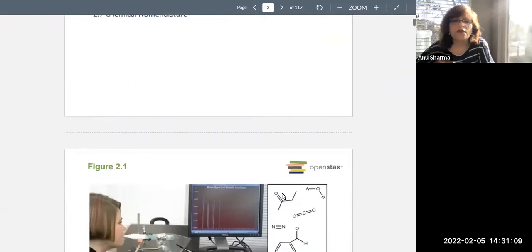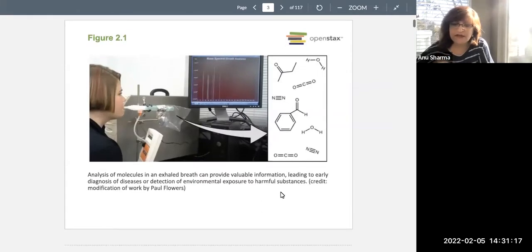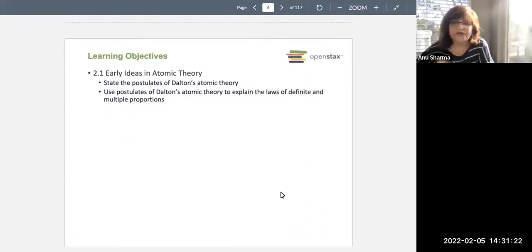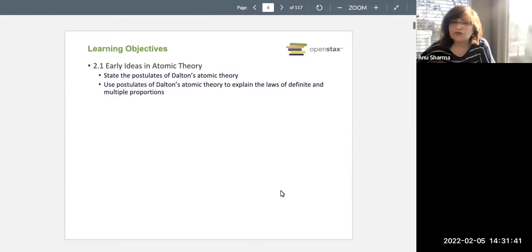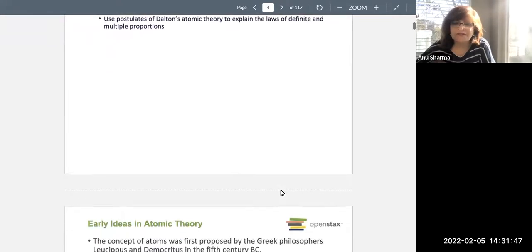Okay, so first of all, as we know, chemistry is the study of matter, and all matter is made up of some kind of particles. So where did this thought evolve, or how did we come to know about the structure of the atom? The early ideas in atomic theory, the main postulates, are by Dalton's atomic theory. In this section we will discuss Dalton's atomic theory, and then we'll also look at the laws that explain multiple proportions and definite proportions.